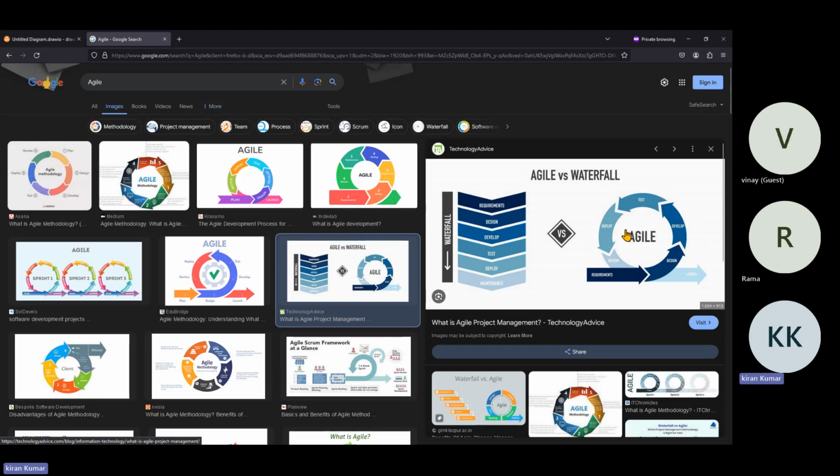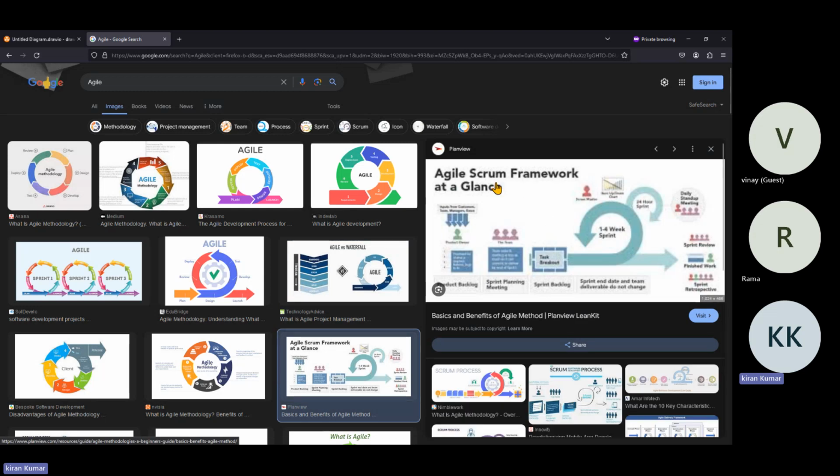Why? Because in Azure DevOps there are Boards available, and using Azure Boards we can do planning and tracking. There we will try to understand exactly what an epic, user stories, backlog, issues, and bugs are. We'll try to understand each and every point. But this is one thing: agile versus waterfall method.